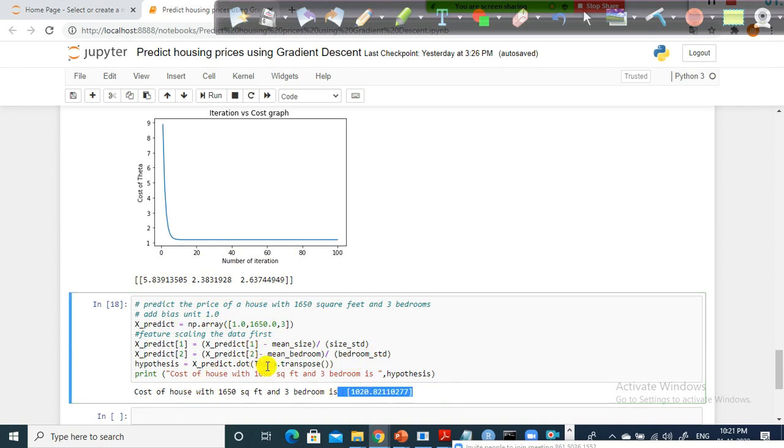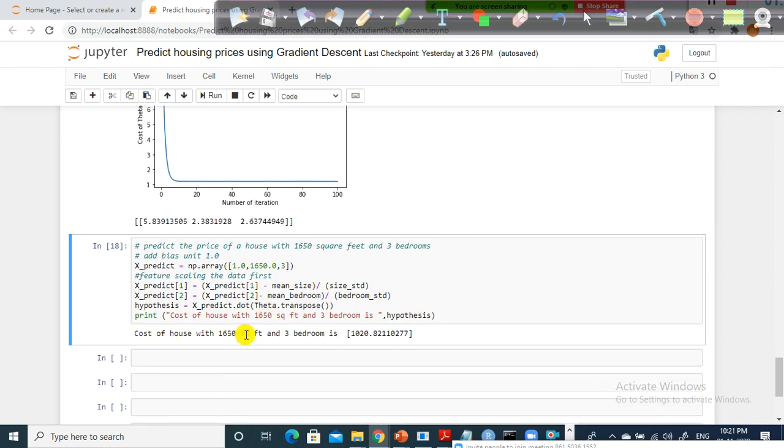In this case, let's say you want to estimate the cost of a house with 1650 square feet. Here we create an array, x underscore predict, and we are subtracting the mean underscore size. Here we are doing some kind of scaling, the Z-score. You remember Z-score?